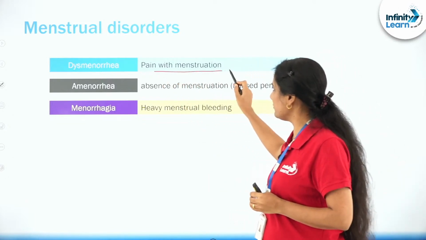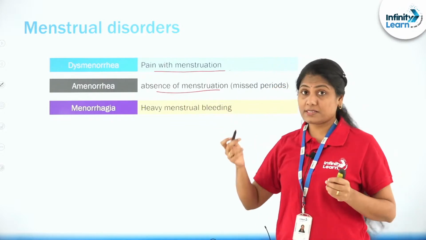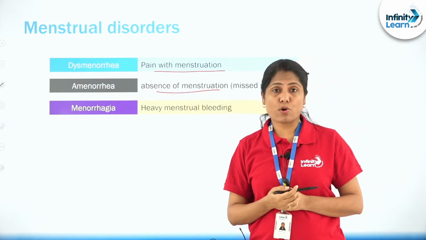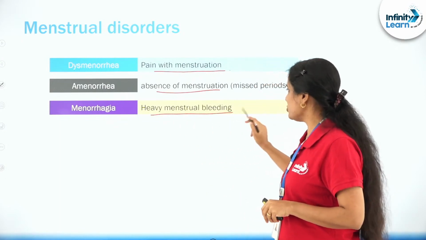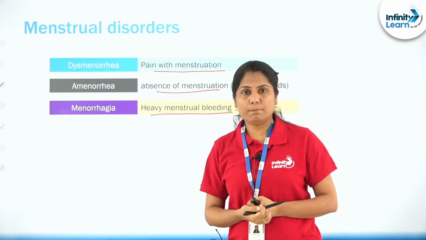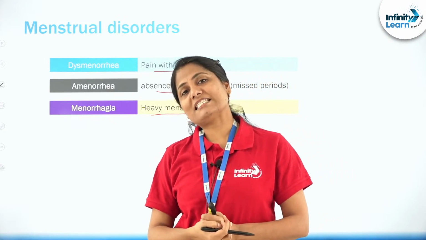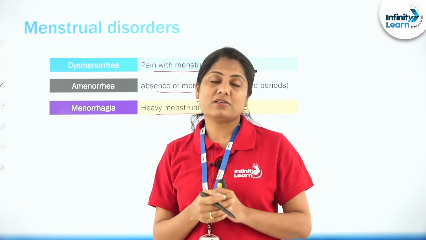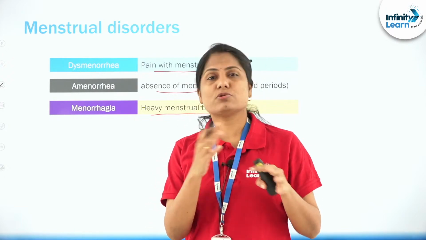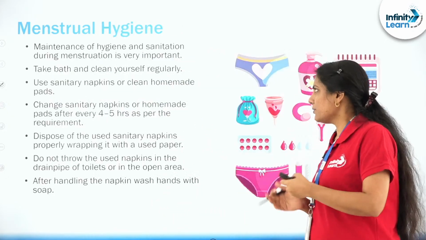Different menstrual disorders, which may be a little beyond, but good for our understanding. Dysmenorrhea is pain along with menstruation. Amenorrhea, A stands for absence, I did tell you before also, so it's complete absence of menstruation. Menorrhagia, heavy menstrual bleeding. Even in the reproductive health chapter, we talk about what is called lactational amenorrhea. Again there, during lactation also menstruation doesn't occur, which is what is called by the same term, right?